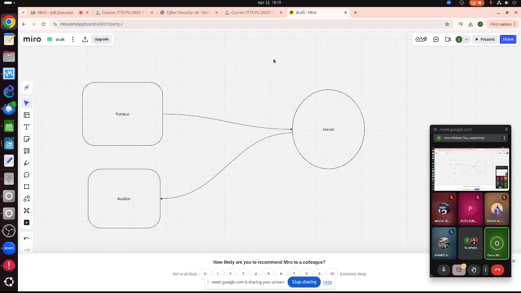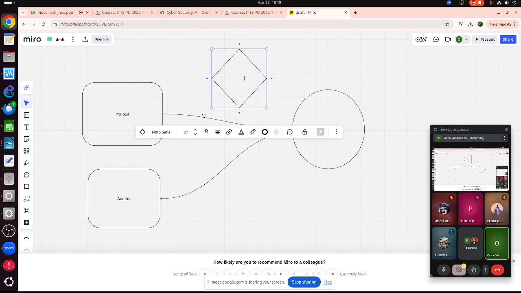Now, where does AI come into the picture? Basically, my idea is very simple. We can have AI. The easiest one is a large language model, LLM. For example, ChatGPT.